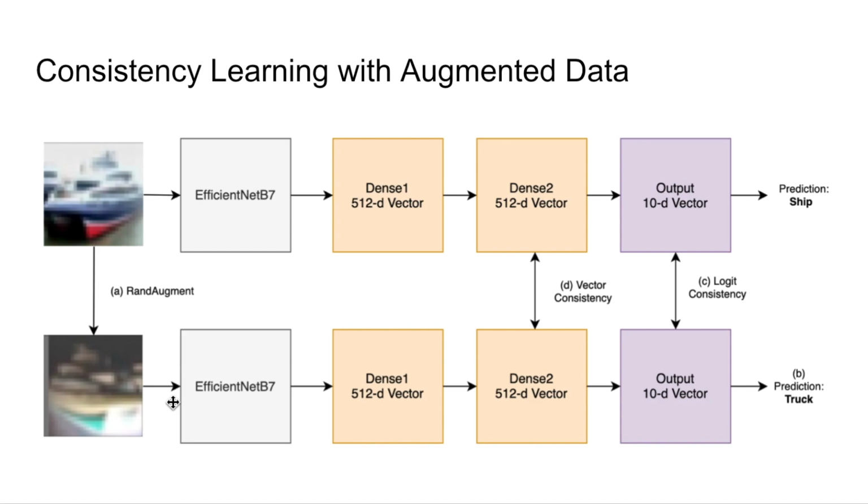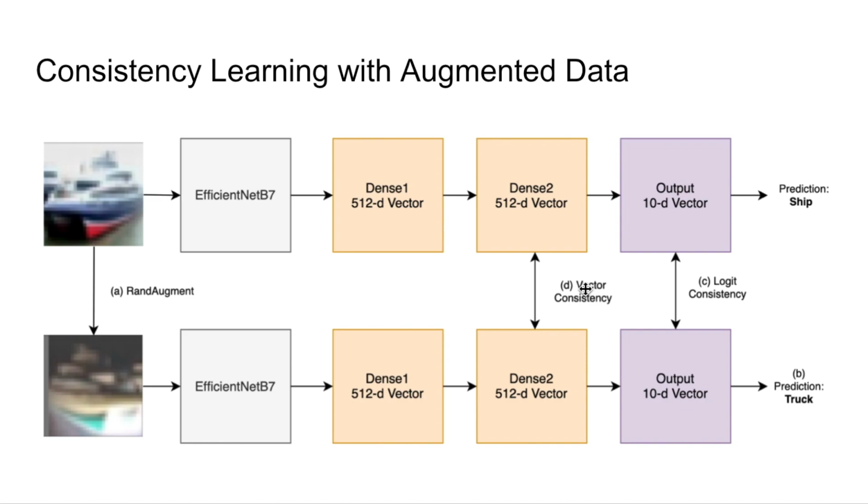The high-level idea of this is that instead of just having our supervised learning loss functions at the output layer, where we compared the final predictions with one-hot encoded class labels such as ship or truck, we're going to have supervision at the intermediate representation layer.